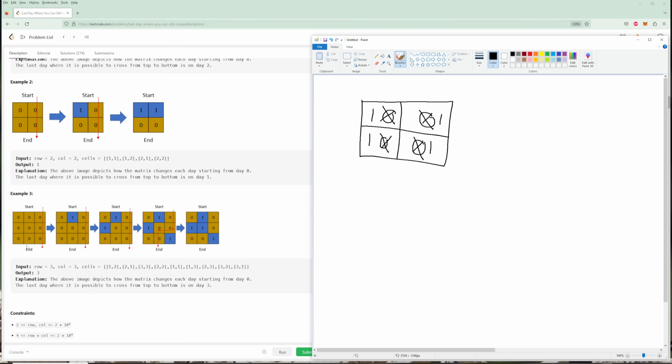So now we have the third picture. You can go down on day 1. You can go down on day 2 this way or this way. You can go down the next day. You can still go down. So any path is valid from any cell on the top to any cell on the bottom. And now finally, we can't go down on this last day. So this would be day 3, because this is day 0, day 1, day 2, day 3.